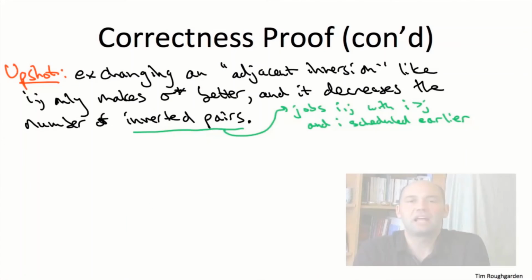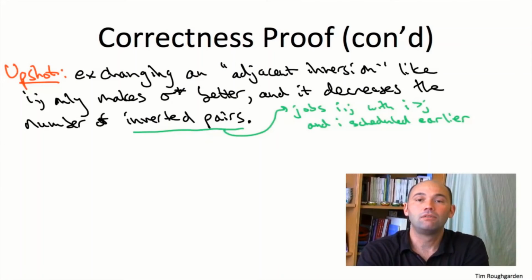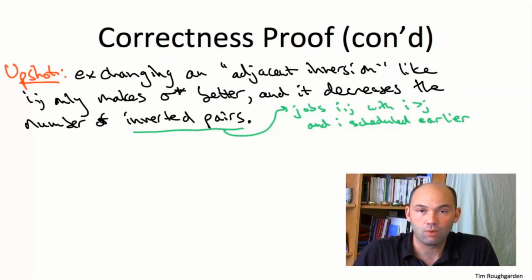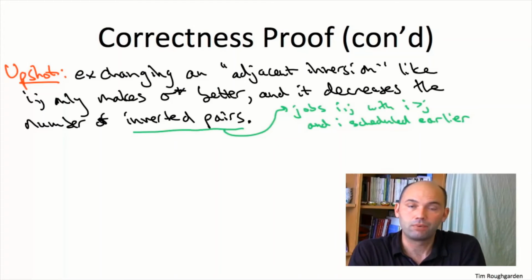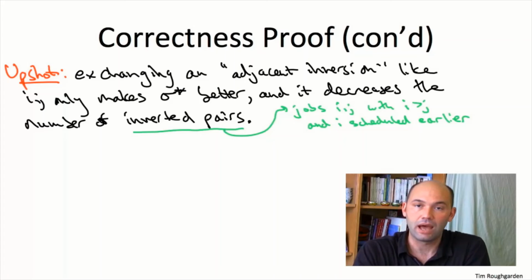What the previous slide gives us is a method of changing a schedule, massaging a schedule, so that it doesn't get any worse. It can only get better. Specifically, if we take any schedule sigma star, we take any adjacent inversion, by which I just mean 2 consecutive jobs, with the higher one having a higher index, and we exchange the jobs in any adjacent inversion, we get a new schedule which can only be better. The sum of weighted completion times might be the same, but if it's different, it has to be smaller.